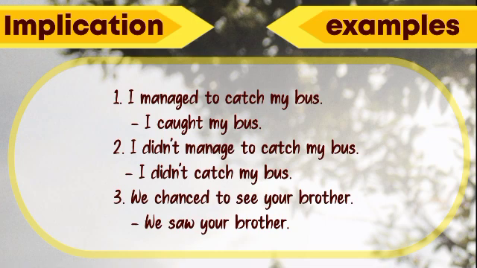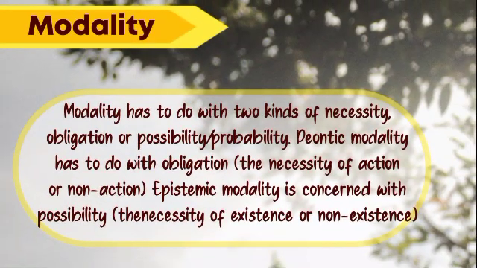So the next material is modality. Modality has to do with two kinds of necessity: obligation, or possibility and probability. The first one is deontic modality. Deontic modality has to do with obligation, the necessity of action or non-action. And the second one is epistemic modality. Epistemic modality is concerned with the possibility, the necessity of existence or non-existence.